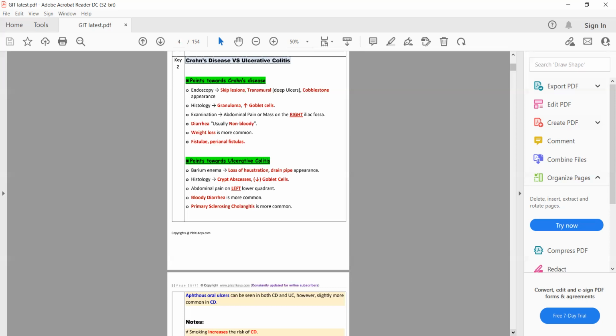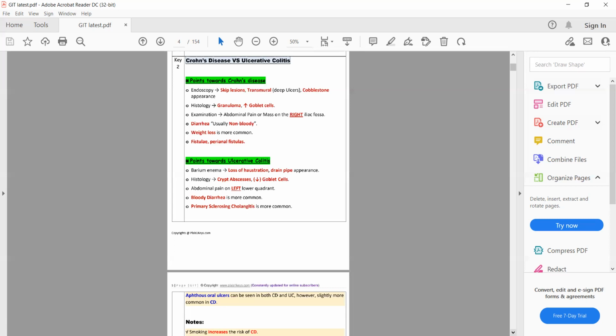First of all, let's discuss something from their names. Ulcerative colitis, as its name indicates, is basically a colitis. What is colitis? Inflammation that involves the colon. There is the ascending colon, the transverse colon, the descending colon, and the sigmoid colon, and then there is the rectum. So ulcerative colitis mainly involves the colon or large intestine. Most commonly, it involves the transverse and descending colon.